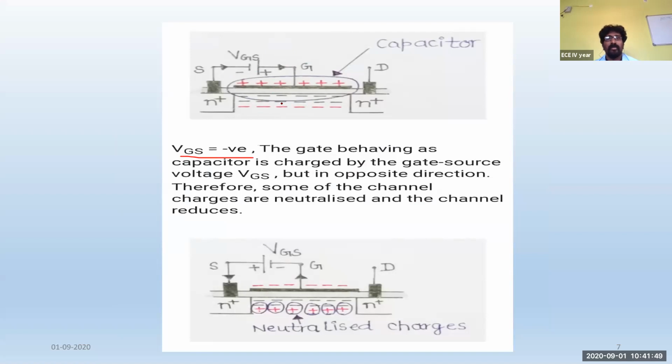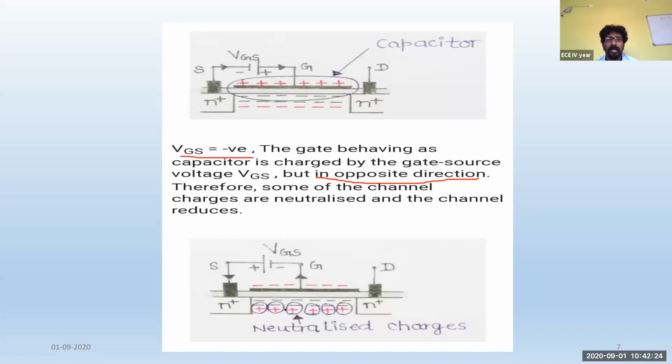Even if you supply a negative voltage, your gate terminal will still act as a capacitor, but the direction of charge carriers will be opposite. You can see in the next diagram that the polarities of this supplied voltage have been changed. Earlier it was negative and positive, now it is positive and negative. So because of this, the charge carriers will be moving in the opposite direction.